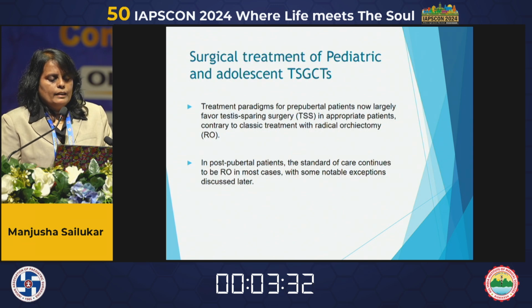Surgical treatment of pediatric and adolescent testicular germ cell tumor. The treatment paradigm for pre-pubertal patients now largely favors testis-sparing surgery in appropriate patients, contrary to the classic treatment with radical orchiectomy. In post-pubertal patients, the standard of care continues to be radical orchiectomy in most cases, with some notable exceptions which will be discussed later.